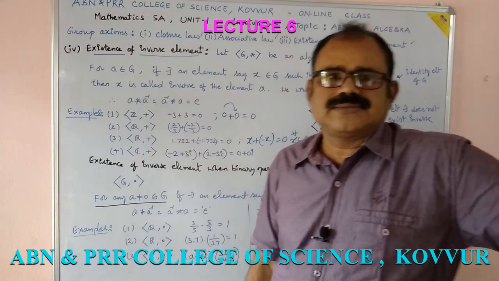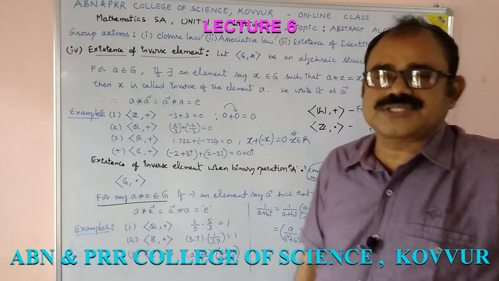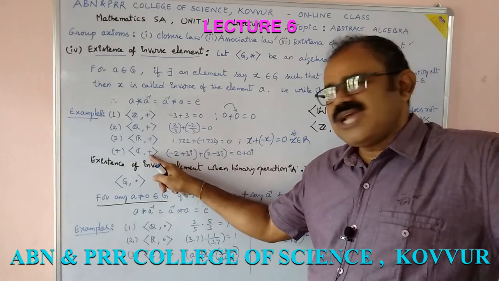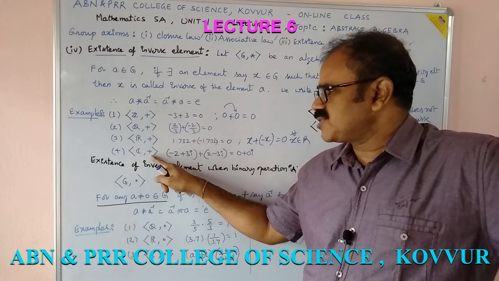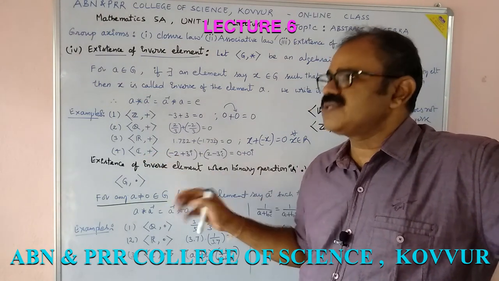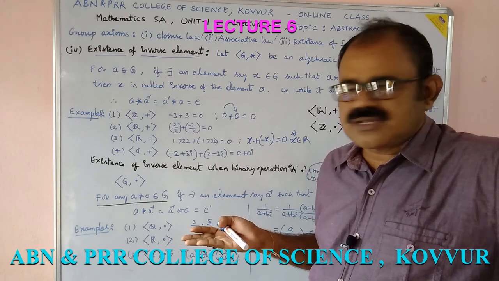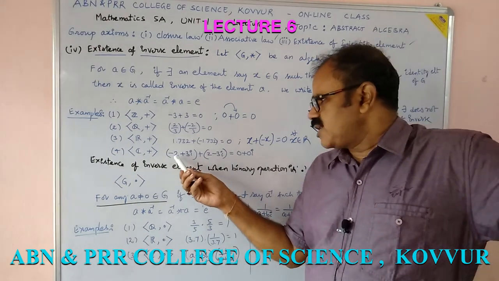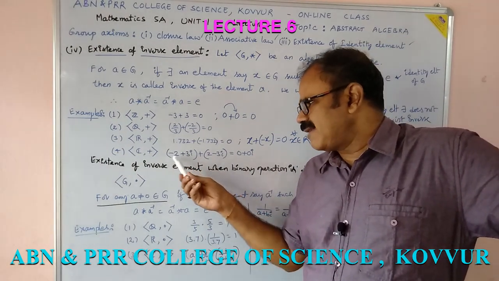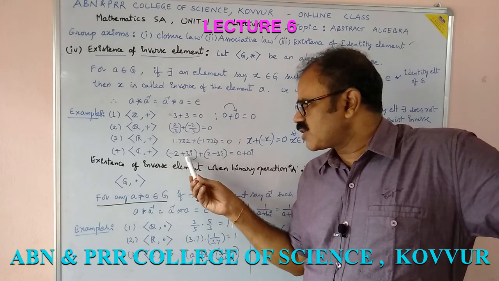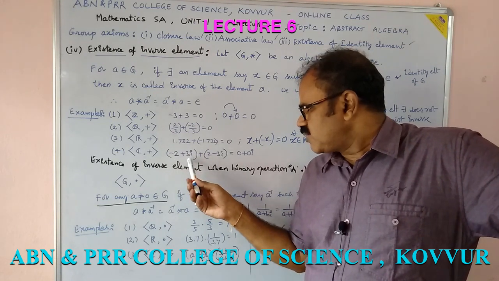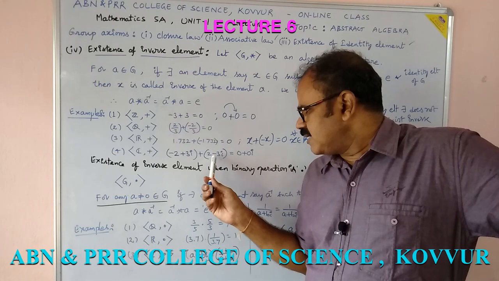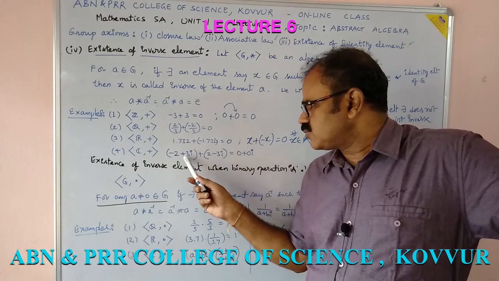Now C plus, the set of all complex numbers with respect to addition. In this algebraic structure C plus, for every element does there exist an inverse or not? Let us verify. Consider minus 2 plus 3i, which is a complex number. What is its inverse? Let us add 2 minus 3i to this complex number.